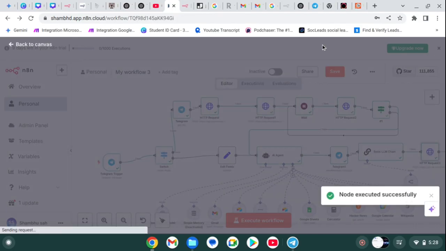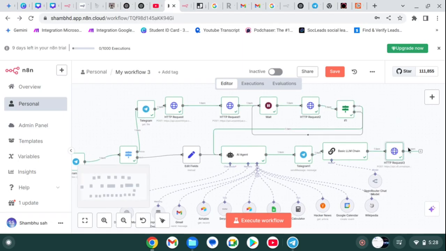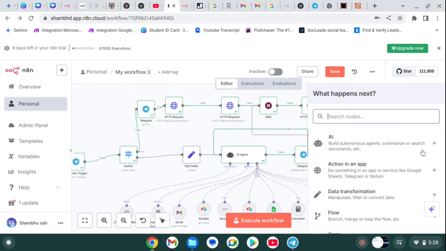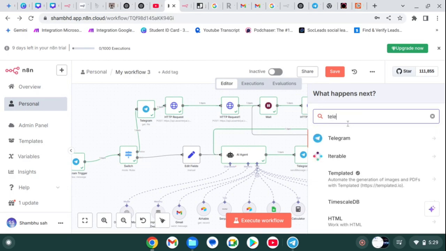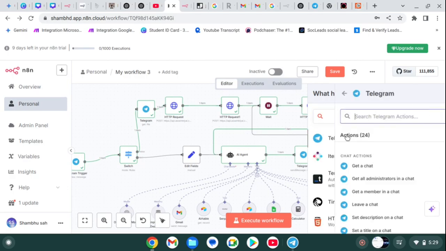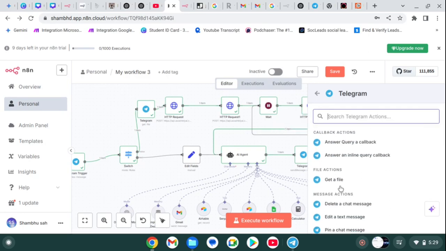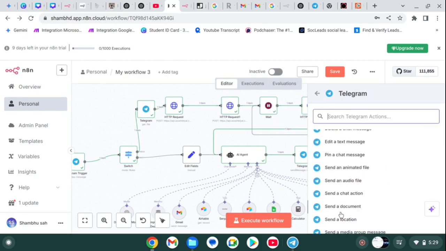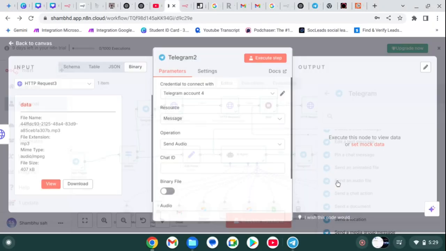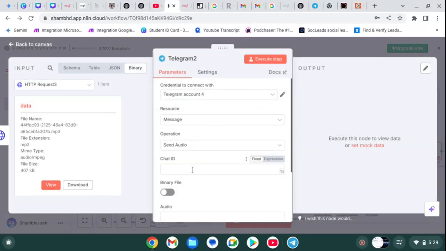Now time to send it on Telegram. Click on search, simply Telegram. Click on send a message. Click on send an audio file. And this will be what chat. We simply need to find the chat ID.